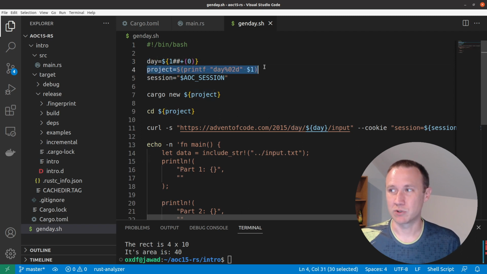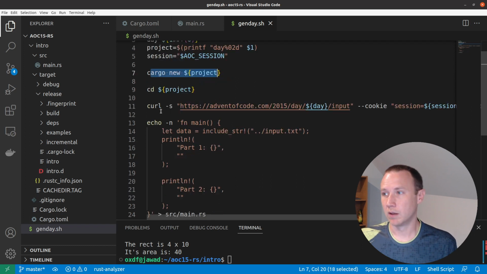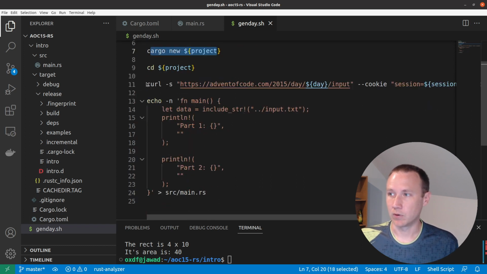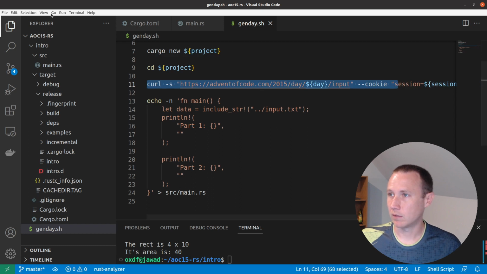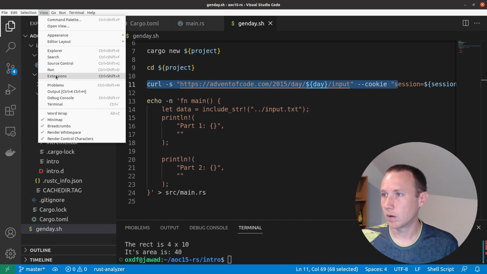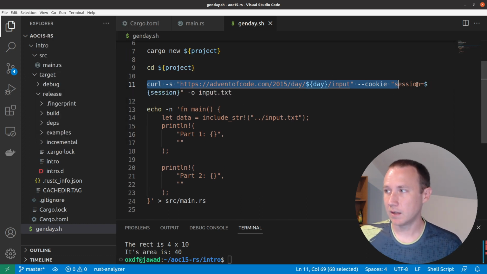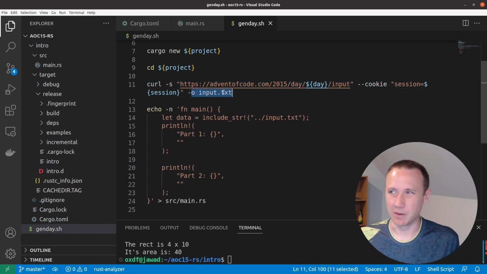Then I'm going to create a project, which is going to have exactly 2 digits. That way I can run 01 through 25. I'm going to get the session out of my environment variables. I just didn't want to show you all mine here. I'm going to create a new project called, in this case, day01. I'm going to go into that directory. I'm going to fetch myself the input for that day. I'm going to pass it my cookie, and I'm going to write it to input.txt. That way I just have the input.